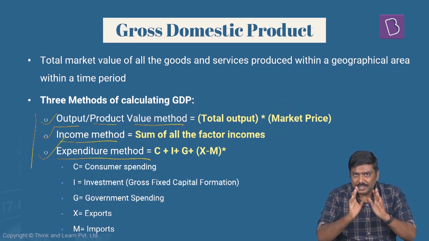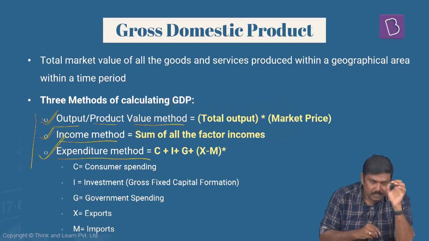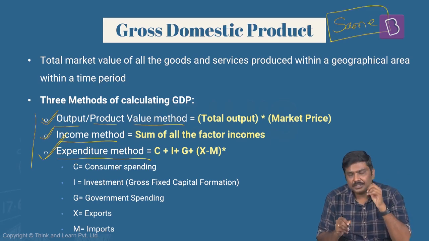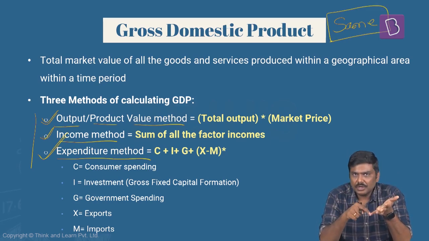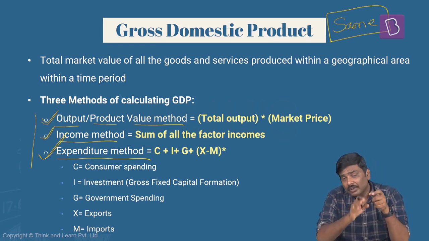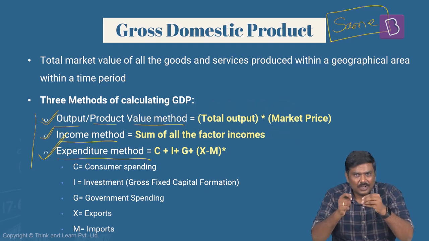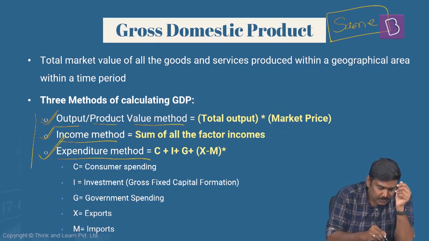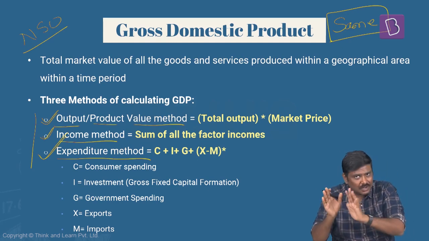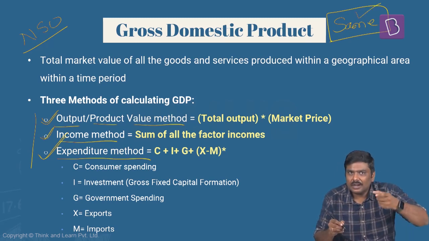Now, before understanding this, please understand this statement very carefully. Whether I calculate GDP through the first, second, or third method, the GDP value will remain the same under all 3. I'll repeat the statement: whether I calculate GDP through the production method, the income method, or the expenditure method, the value of GDP will remain the same under all three. Yes, the difficulty is in the calculation and there will be certain discrepancies, but the NSO, the National Statistical Office, the main authority involved in publishing GDP data, will use certain adjustments to ensure the value remains the same under all three heads.